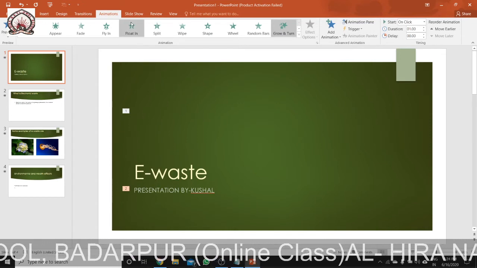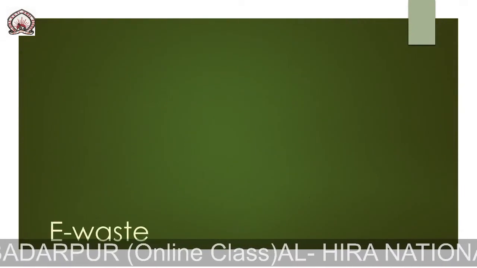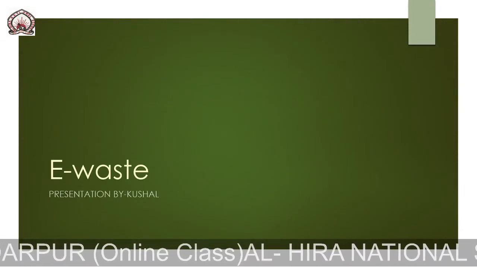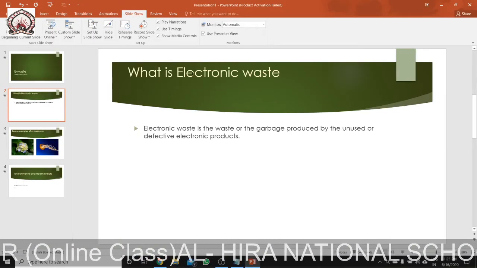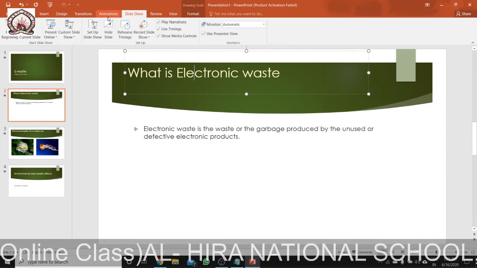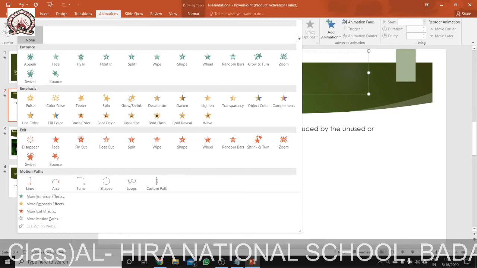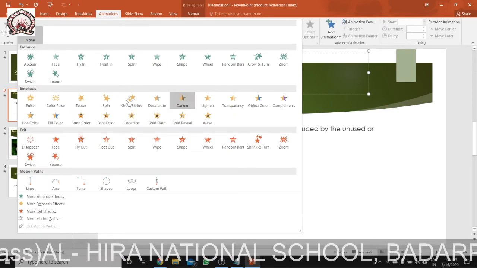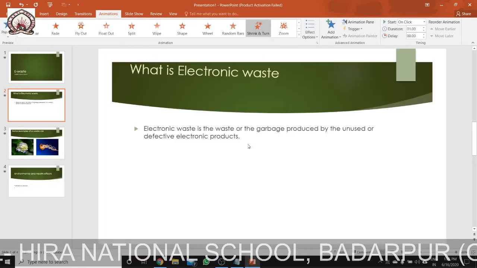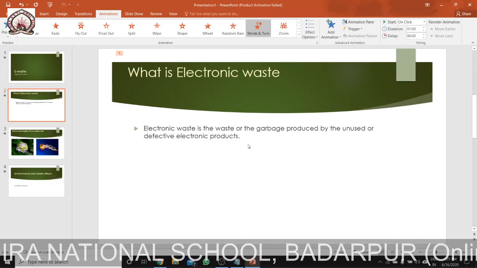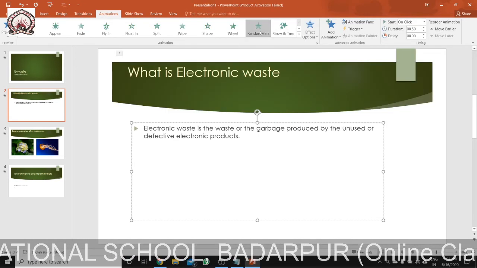So if I give a slideshow from the beginning, you can see it has come, then e-waste will come flying and just come by flipping, okay. Then the next slide is coming. Suppose I want this, what is electronic waste, it should come, let us go to animations. You can take any design from here, the design you want, say shrink and turn. It should come like this. And this should come by random words. It should come like this. Okay, let us see what happened.